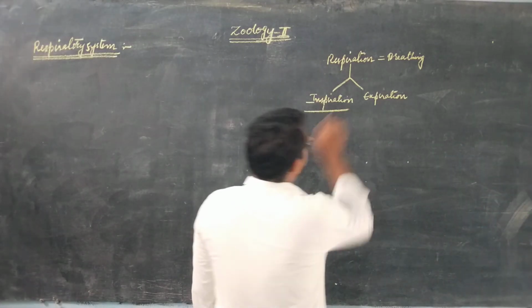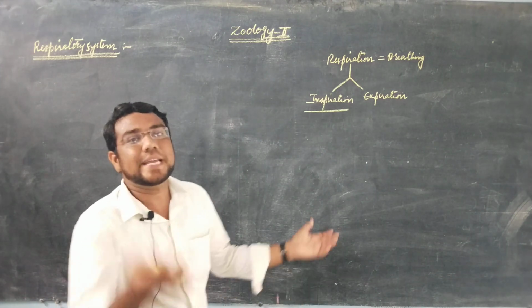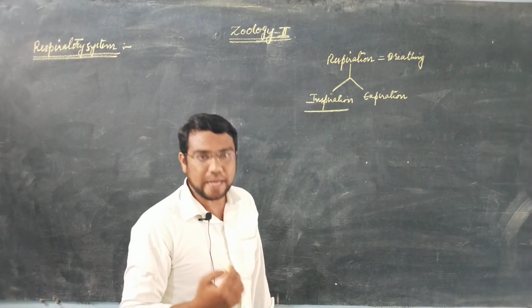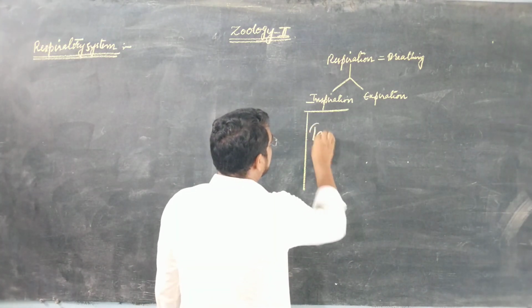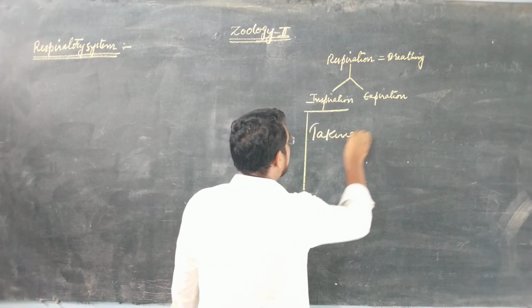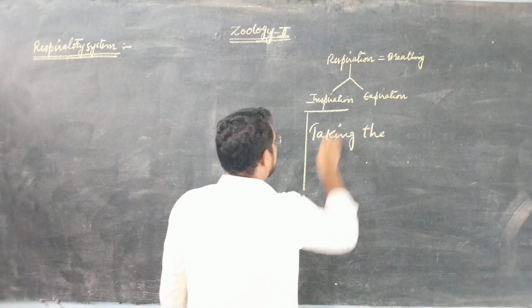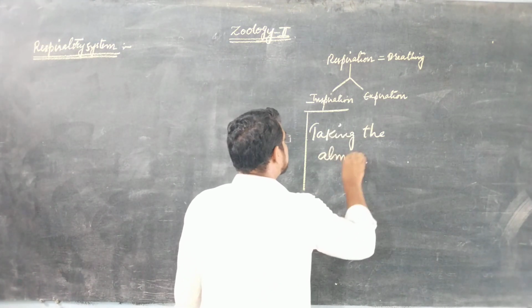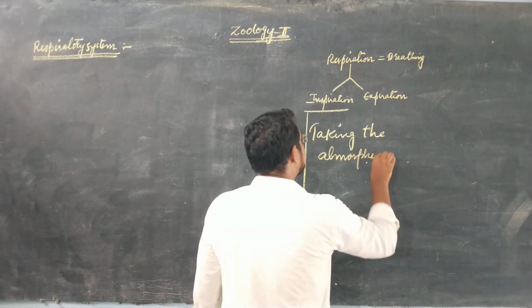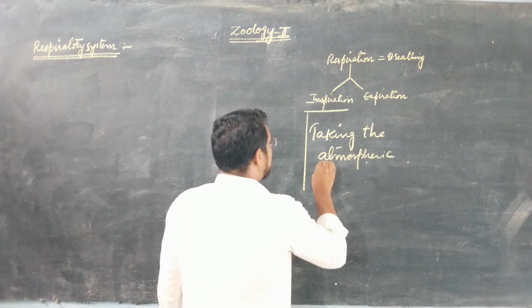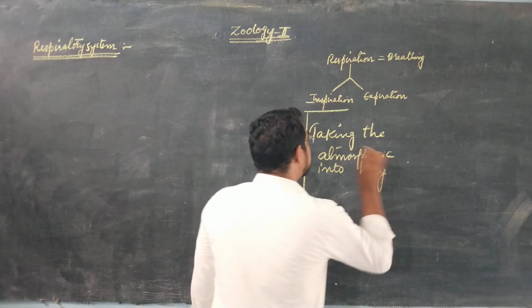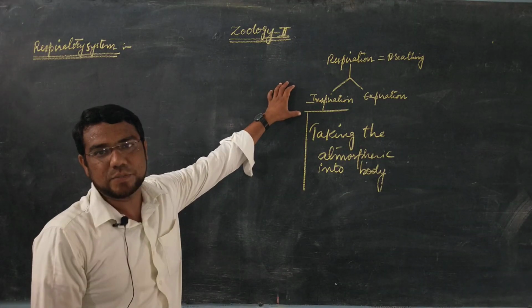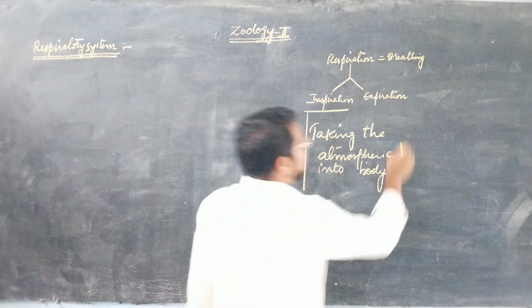Inspiration means taking the atmospheric air into the body. Taking the atmospheric air into the body is called inspiration. Okay.